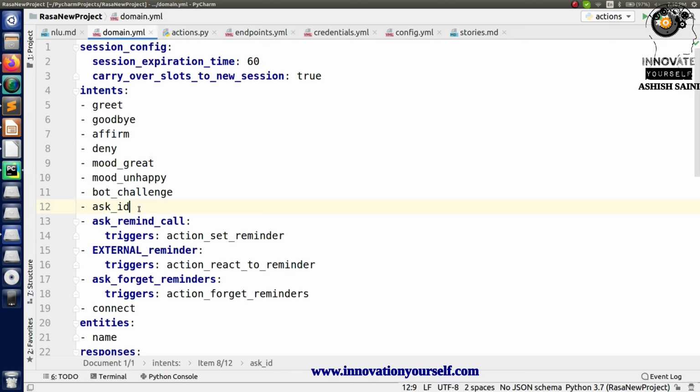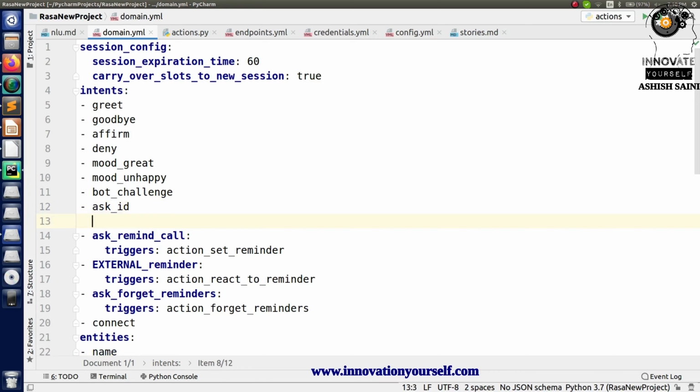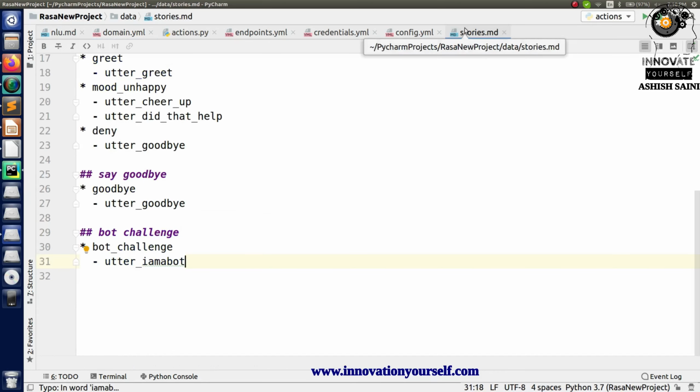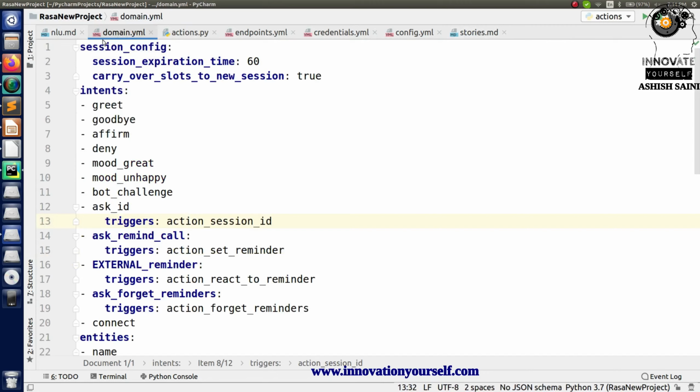Instead, as you have already seen in the previous session, I have already shown you how you can use the triggers. So the same thing I am going to use in here. Just type triggers. So whenever this intent is called, it will automatically trigger action_session_id. So you don't have to create anything separately, you don't have to create any story in the stories.md file. You can directly use the trigger and it will just return you the output for that.